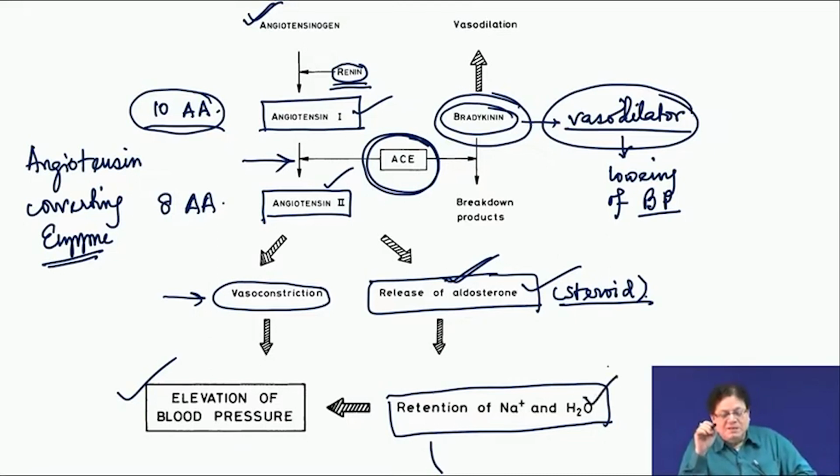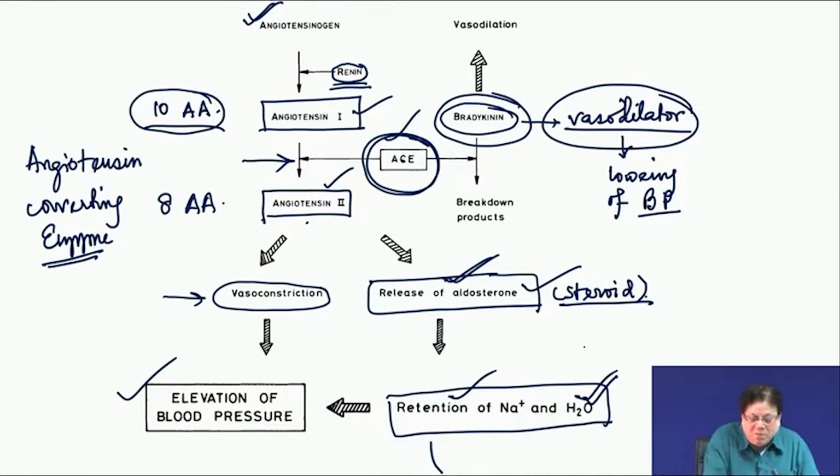So, all these, that means there are 4 kinds of effects. One is direct vasoconstriction by angiotensin 2. Another is that the angiotensin converting enzyme destroys bradykinin, which is a vasodilator. And third, it also enhances the release of another steroidal hormone called aldosterone, and this aldosterone enhances the retention of sodium and water in the blood.